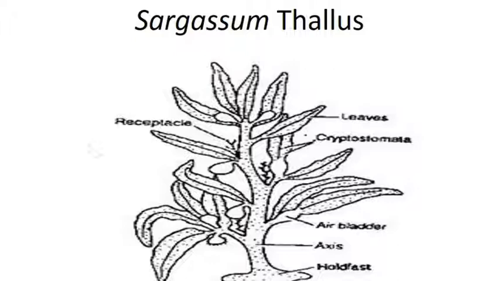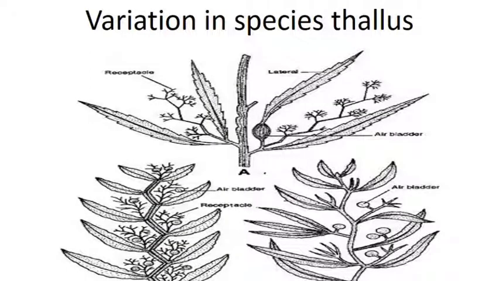Though the Sargassum thallus looks like a higher plant, it shows variation in species according to the position of the air bladder. So this is the variation in species of the thallus. See, in some species air bladders are just below the leaves. In some species they are on the leaves or on the receptacles, or in some species they are located in the axil of receptacles and leaves.